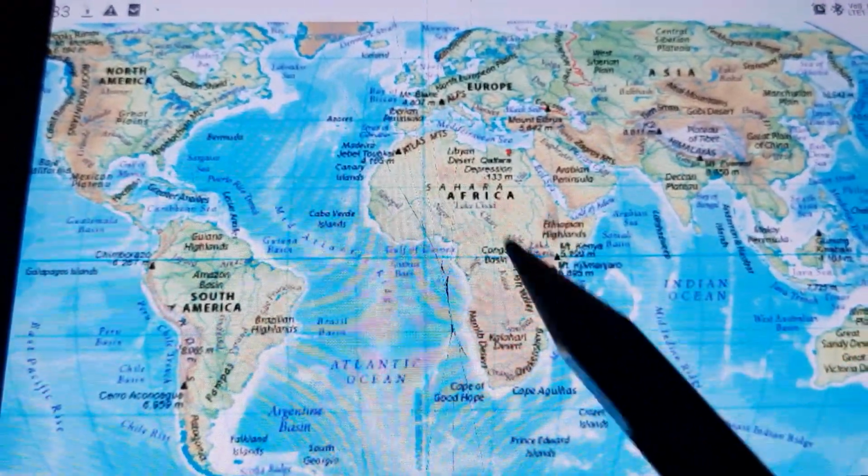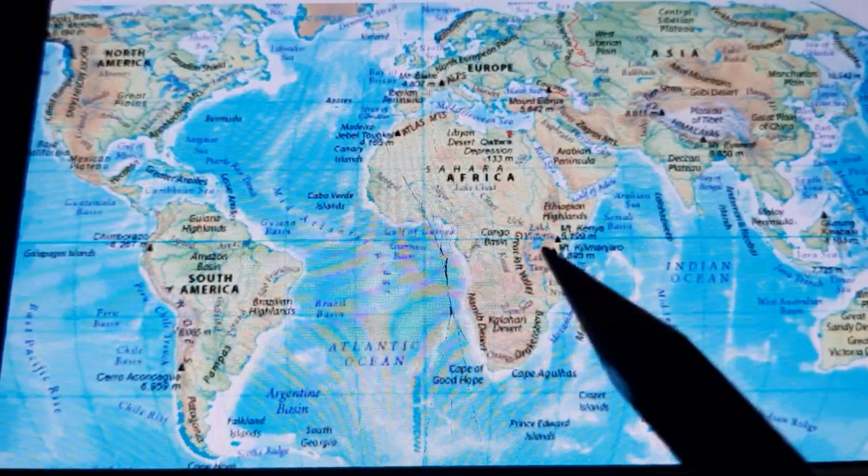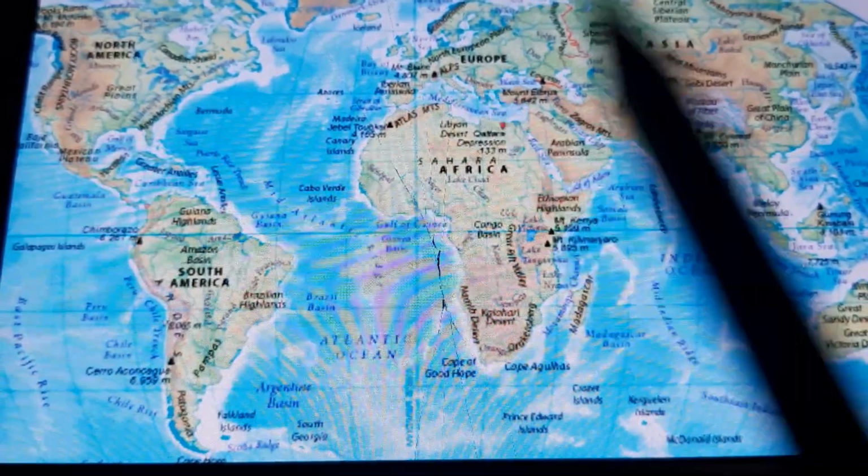So these are the main reasons. These two main forces, exogenous and endogenous, are the main reason behind the different types of landforms we have.